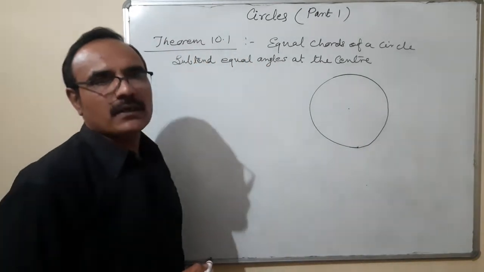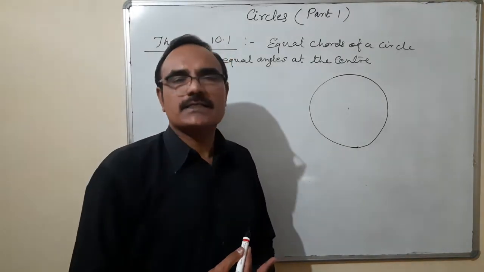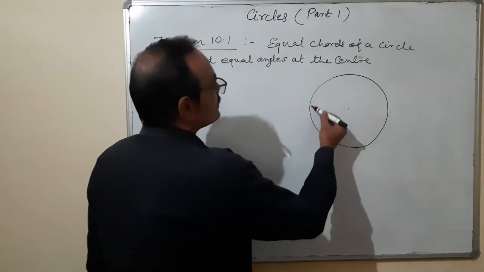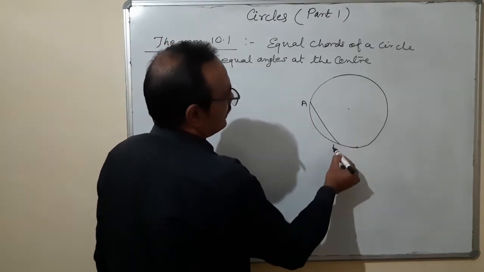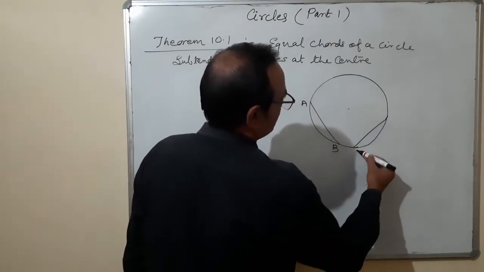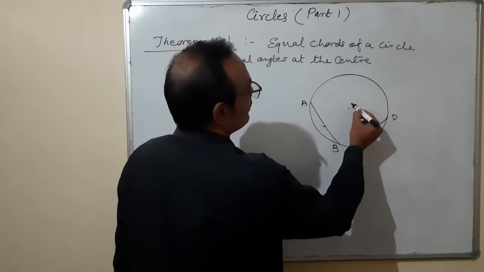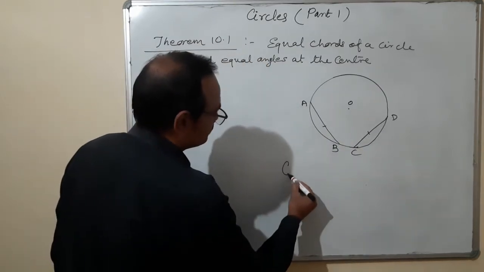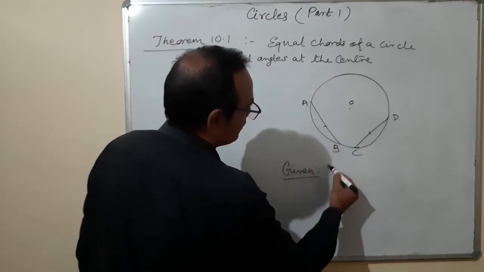The theorem says equal chords of a circle. That means in a circle, chords are equal. So I am taking two chords which are equal, let AB and CD. Given: what to write in the given?